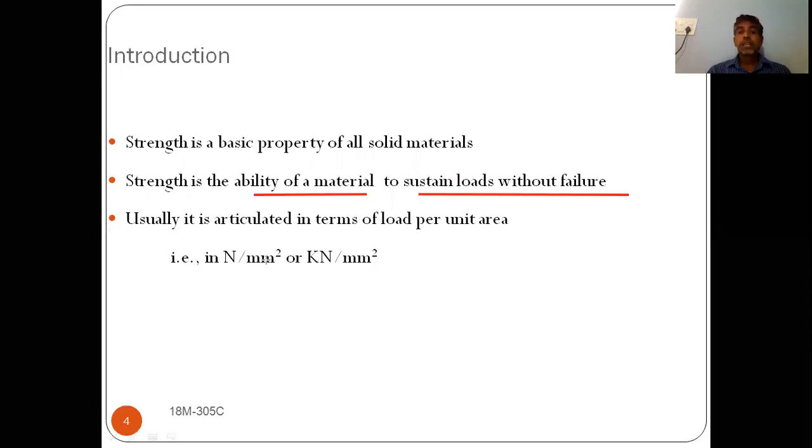Like that, we will express this strength. So here we have discussed what is strength: the ability of material to resist loads without failure, expressed in terms of load per unit area, that is, kilonewtons per mm square or newtons per mm square.